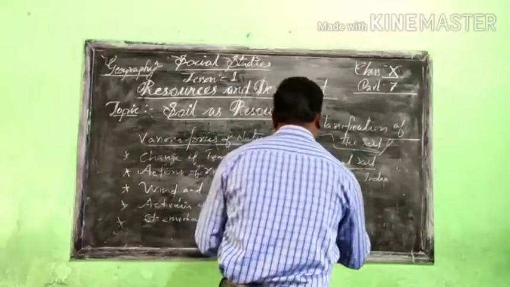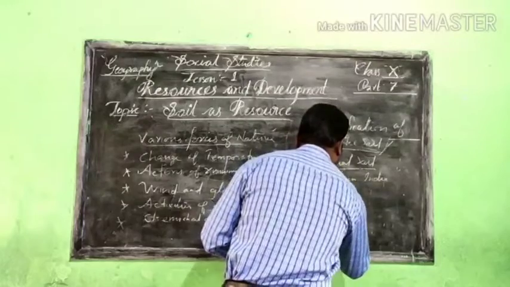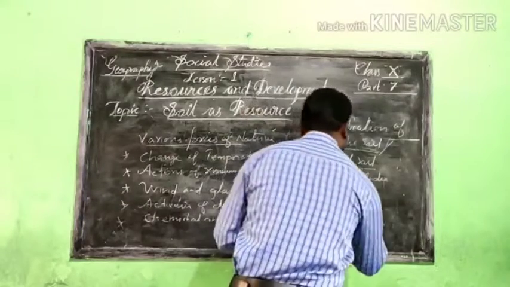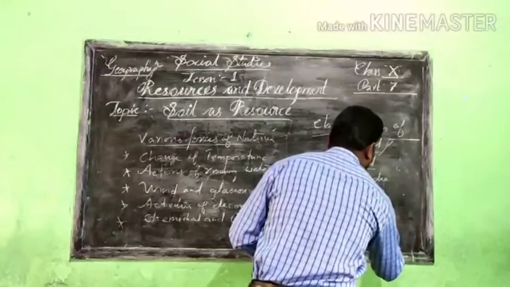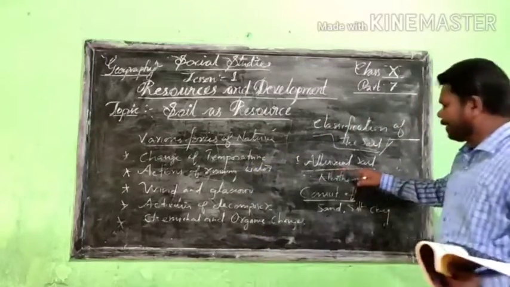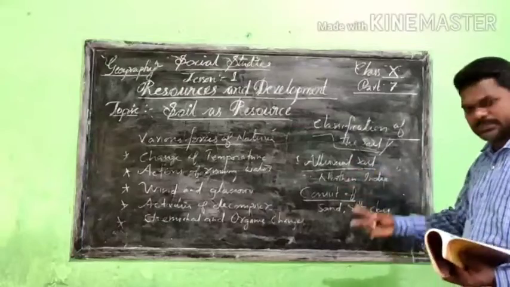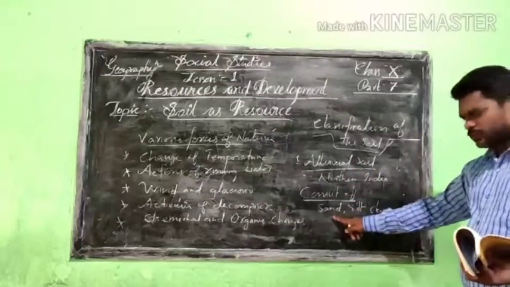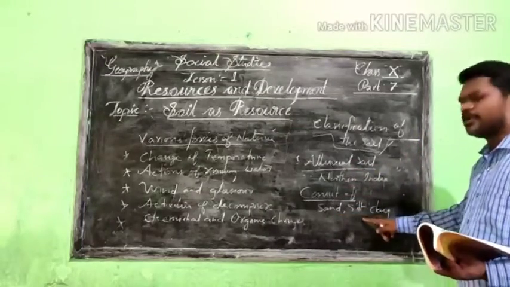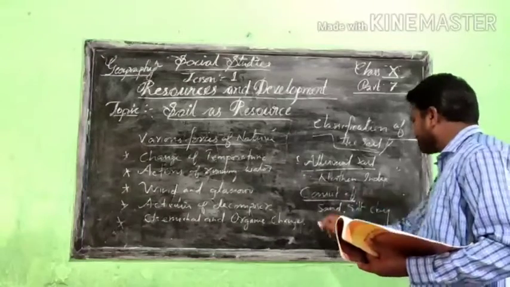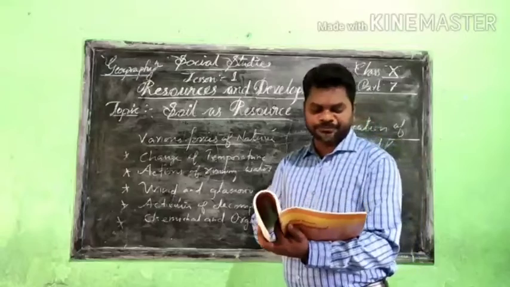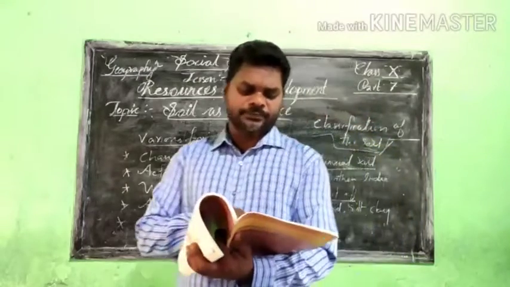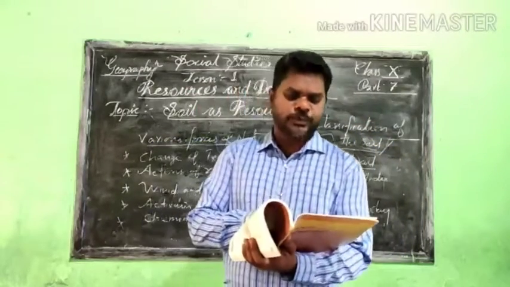The first one is sand, the second is silt, and also clay. So this alluvial soil consists of three different things: sand, silt, and finally clay. These three things make up the alluvial soil. That's completely fertile soil.